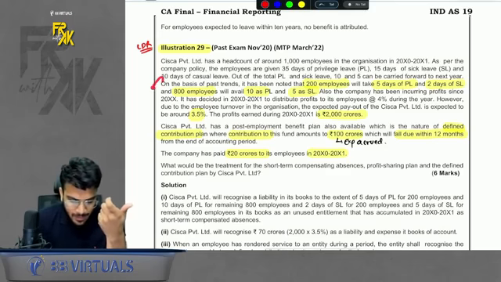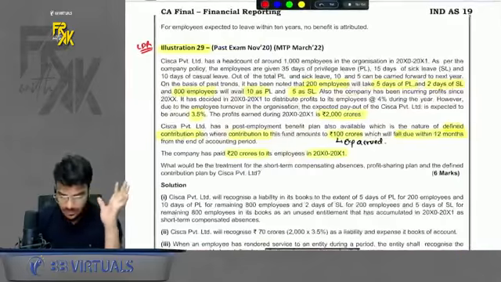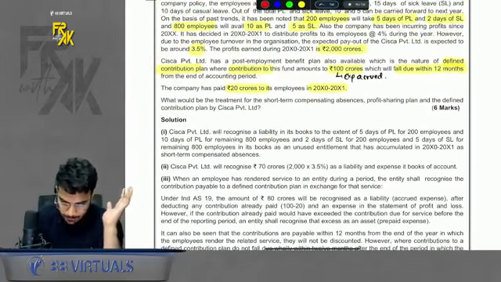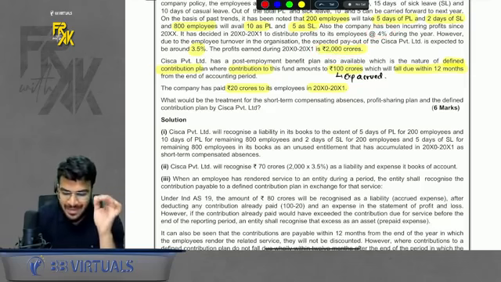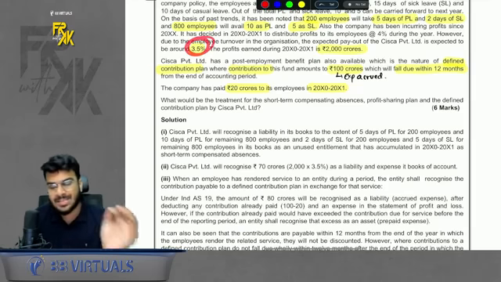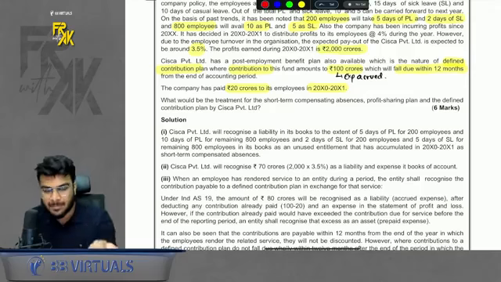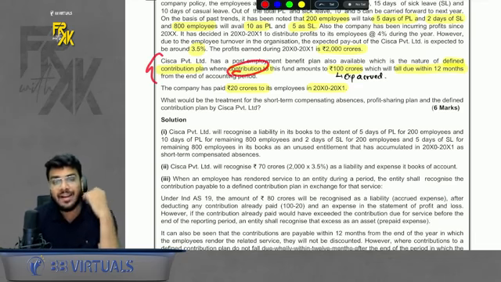But the issue is per day salary is not given here. So you can just calculate the leaves. So I have calculated the leaves in the solution. Then it is said that employee has also promised a bonus of 4% at profit. But the issue is company expects to pay only 3.5%. Expectation will be considered. So 2000 into 3.5%. Company will book the expense. If it has been paid, then to cash bank. If not yet paid, then expense to payable. Acha, here. Then third part is defined contribution.